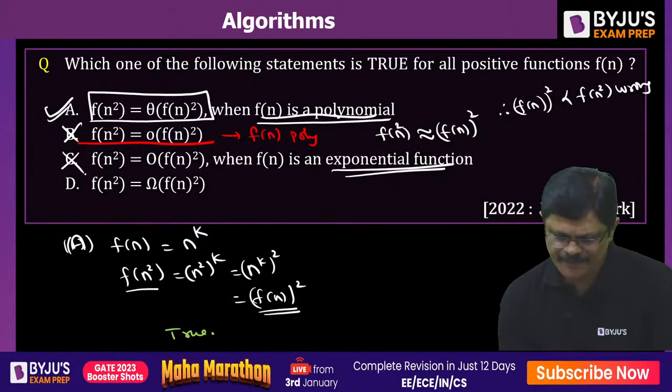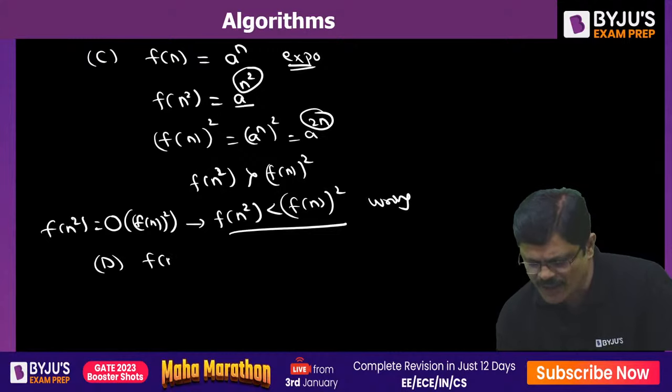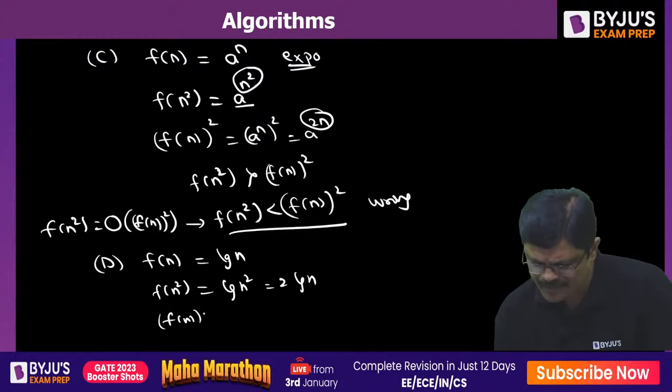Now, D is also false, sir. Because unless you know whether it is polynomial or exponential, without knowing the function, you cannot say anything about f(n) square and f(n) whole square. See, for D, consider f(n) as a logarithmic function, sir. Log n, you consider. Then what is f(n) square, sir? It would be log n square, that is 2 log n. Then what is f(n) whole square, sir? f(n) whole square will be log n whole square.